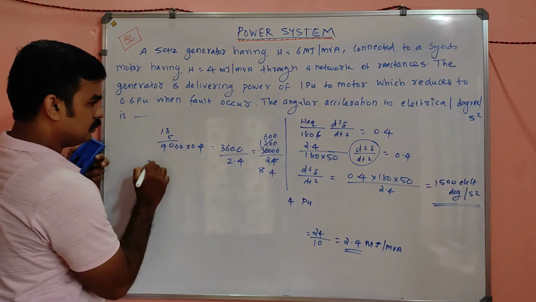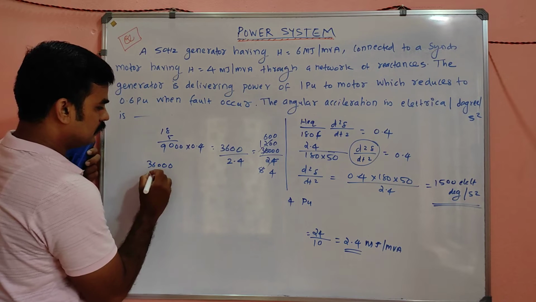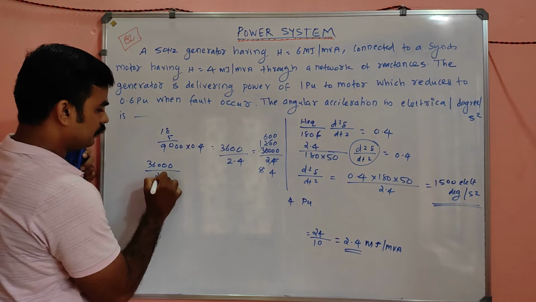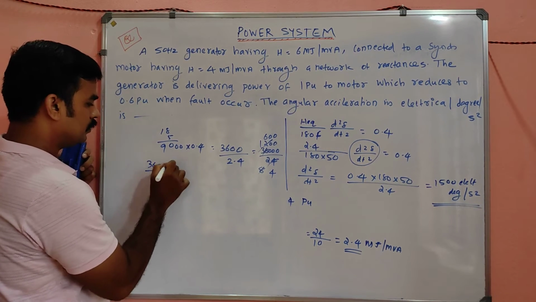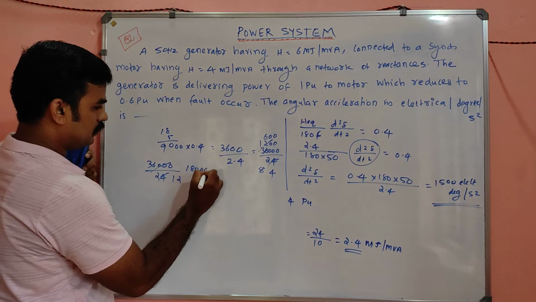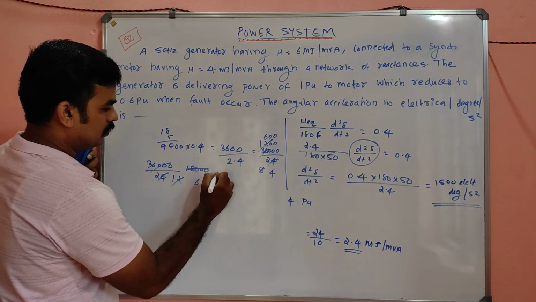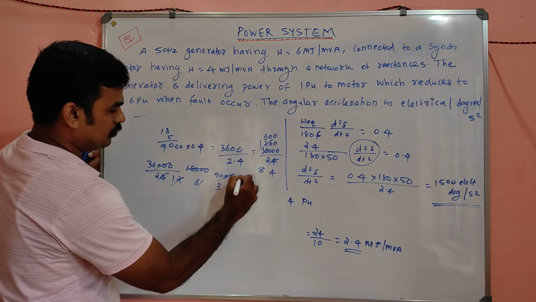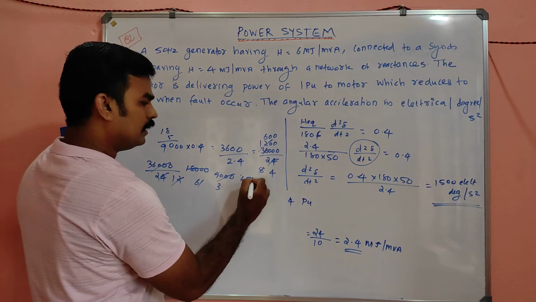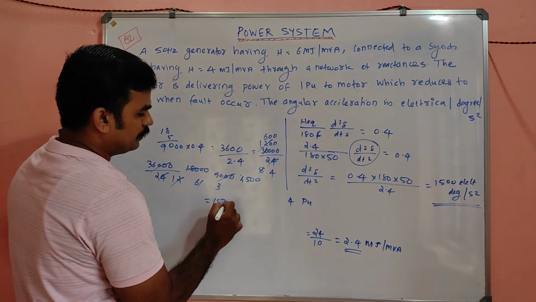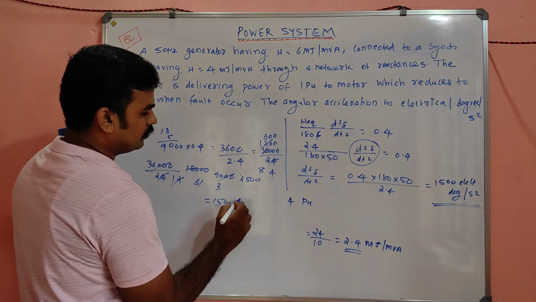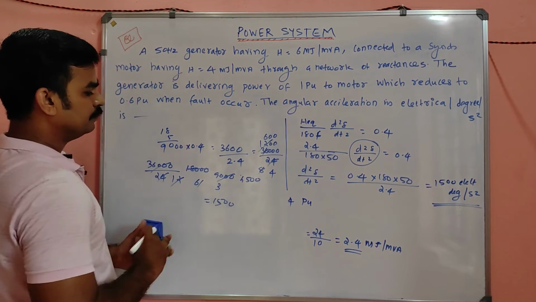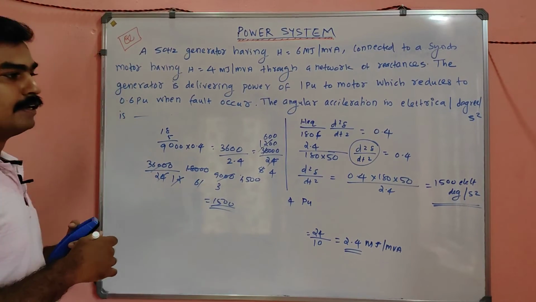Correct. It is 3600 divided by 24. Correct, 1500. Okay, 1500 you will get. Correct. So our answer is correct.